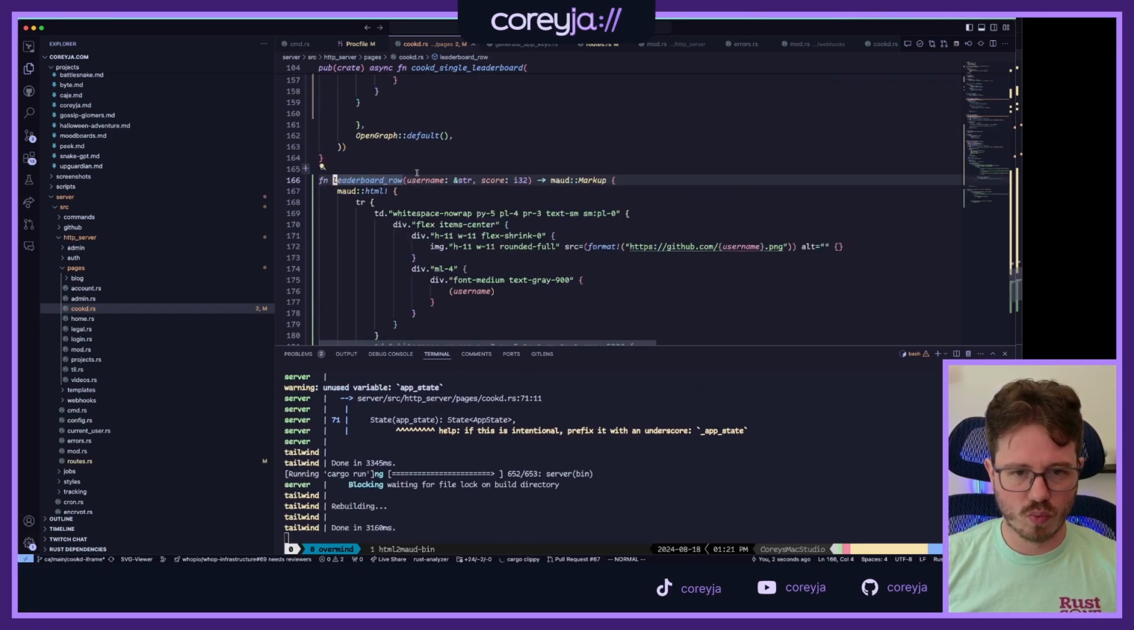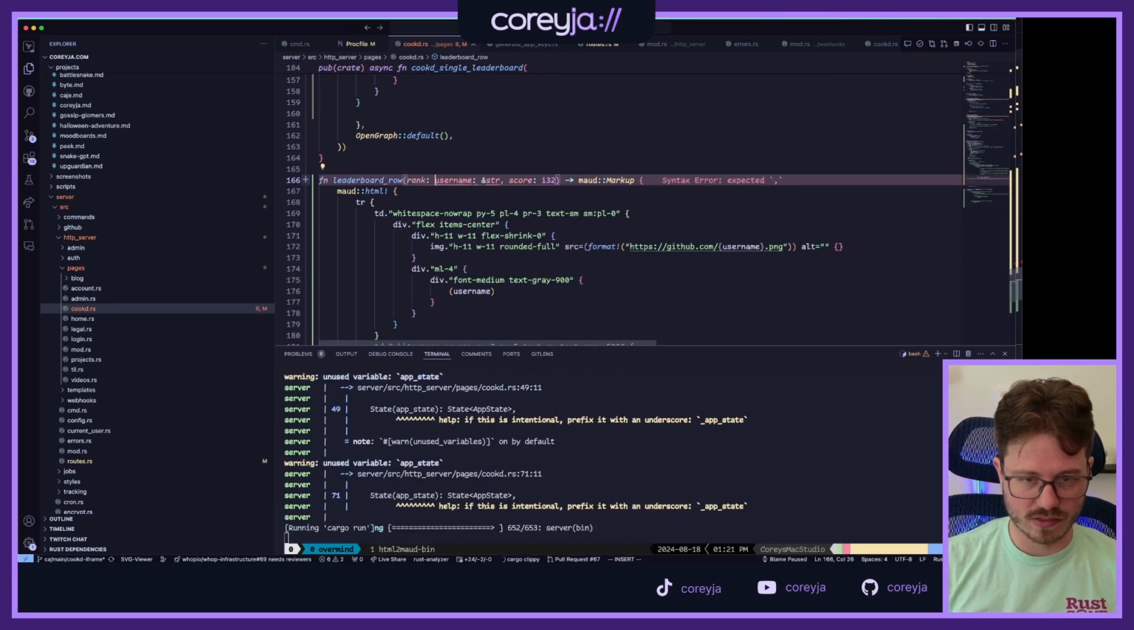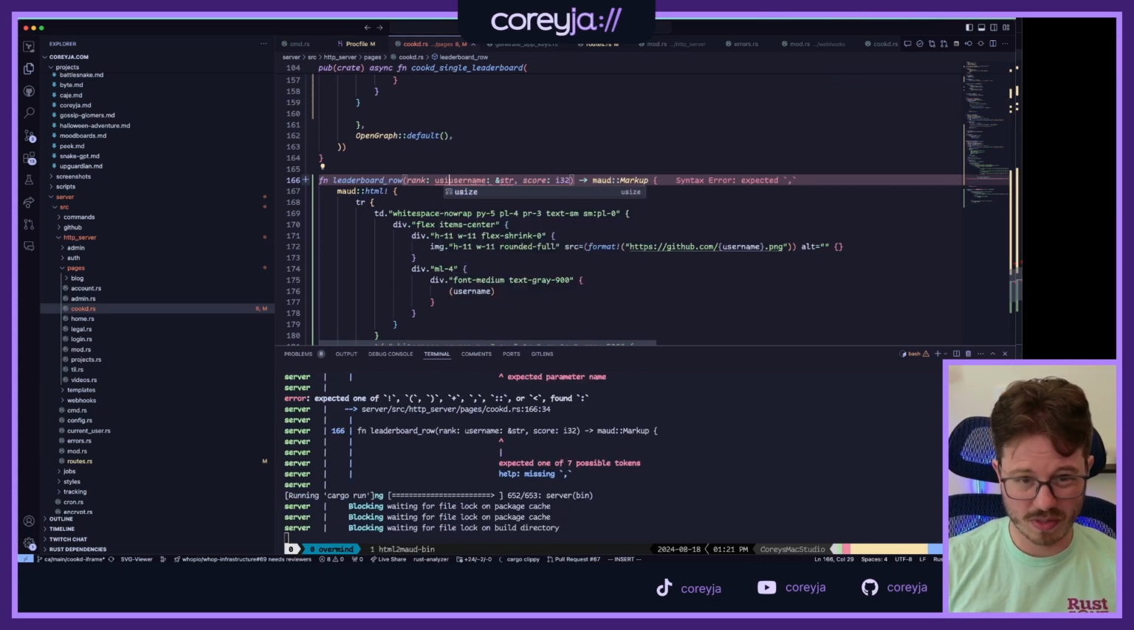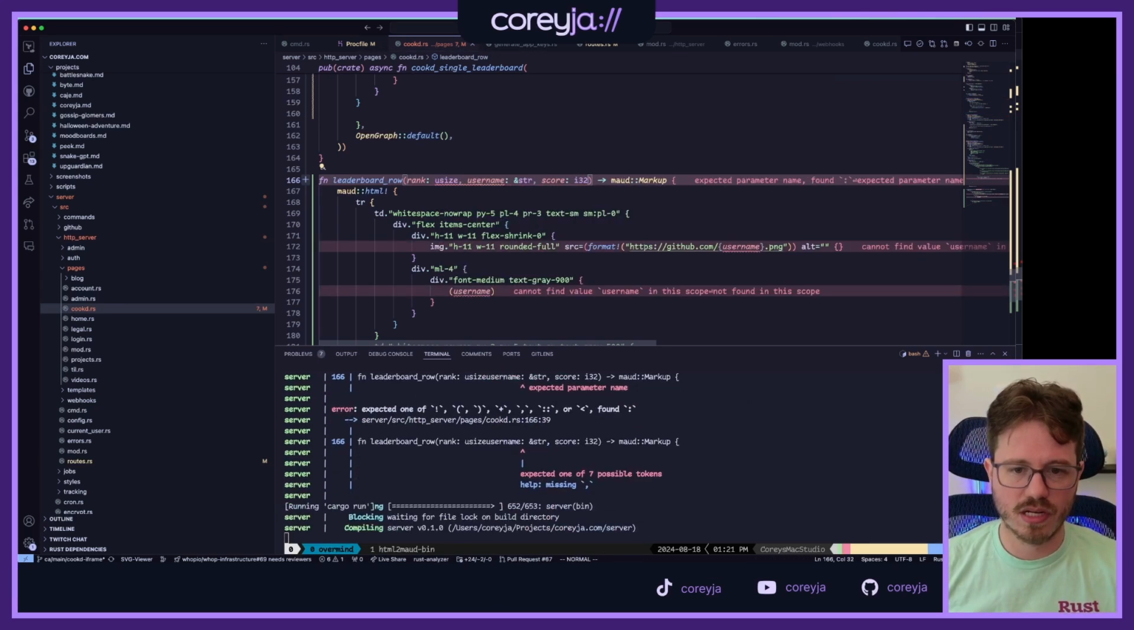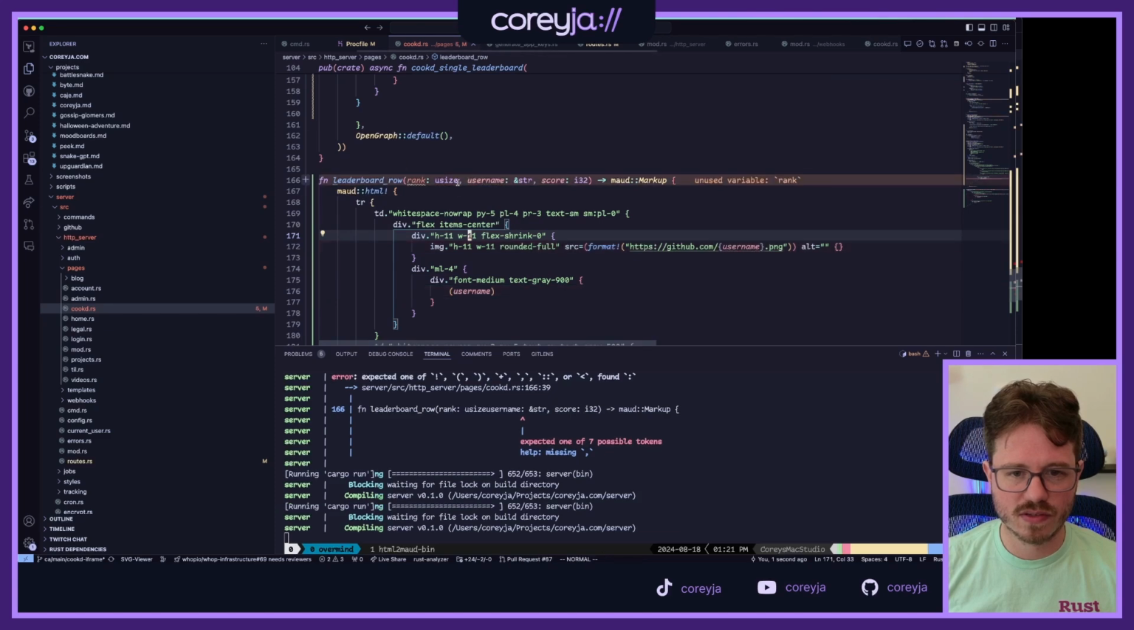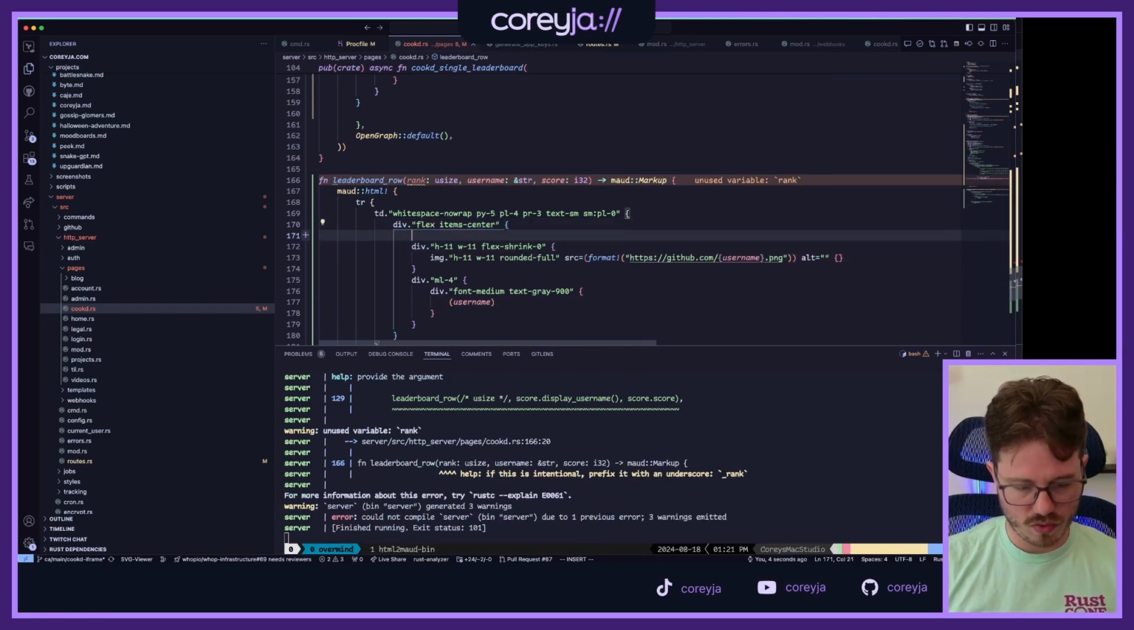So then in leaderboard row, we need to pass in the rank because this thing doesn't know it. This can just be a usize. Doesn't really matter. It's just going to be a non-negative number. Usize makes sense. Okay, so we want a div.